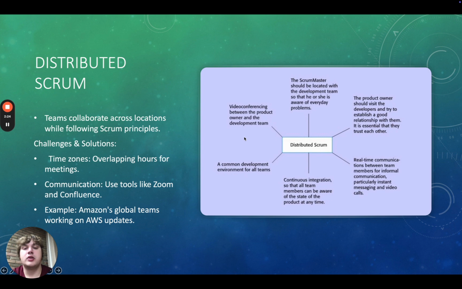In Distributed Scrum, team members work across different locations but follow Scrum principles. It relies heavily on communication tools and overlapping work hours. Some of those challenges could be time zone differences, and a solution is overlapping hours for key meetings. Another challenge is communication barriers, and a way to solve this is video calls and documentation tools. A real-world example is a multinational corporation like Amazon may use Distributed Scrum for its global teams working on AWS feature updates.